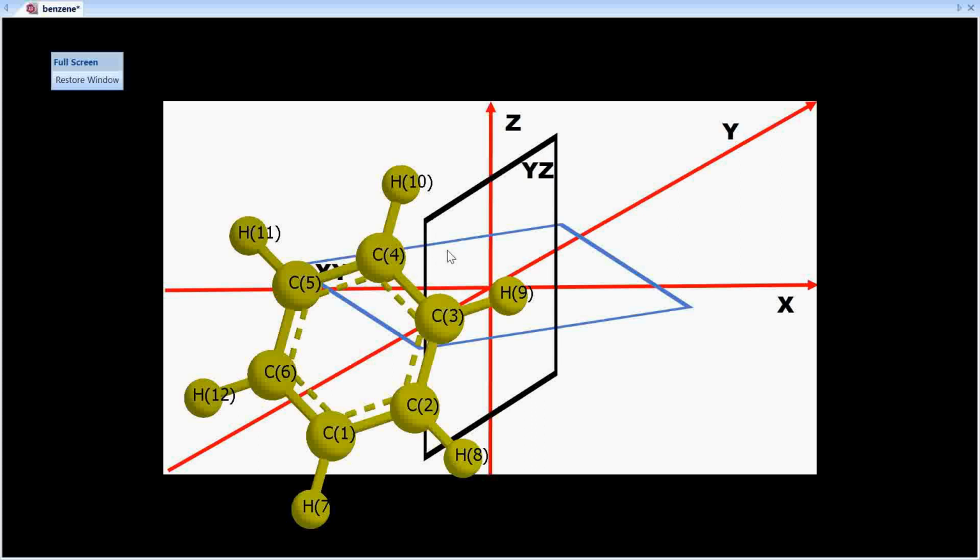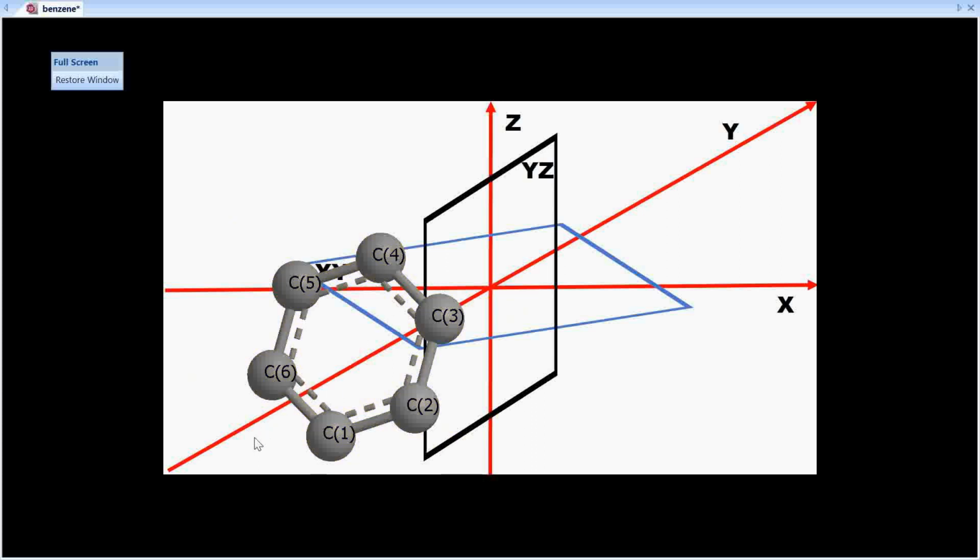Can you see the YZ plane? The YZ plane is dividing this molecule into two equal parts, because it is passing through the middle of C4 and C3 and also C1 and C6. And then you will see that the molecule gets equally distributed on both sides of the YZ plane. Therefore, that is a plane of symmetry, and that is a sigma d plane.